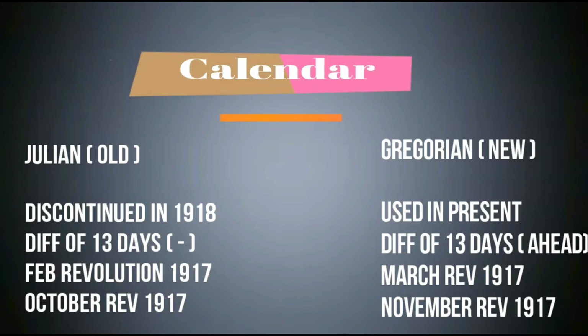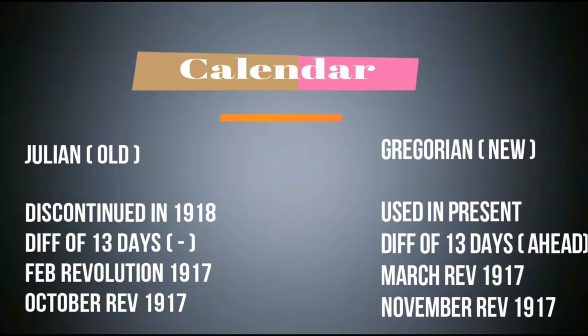So as per the Julian calendar, the first phase of the Russian Revolution happened in February 1917, but as per the Gregorian calendar, it happened in March 1917. Similarly, the second phase happened in October 1917 as per the Julian calendar, but in terms of the Gregorian calendar the month changes to November 1917.